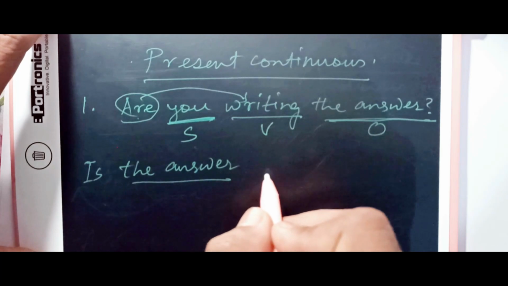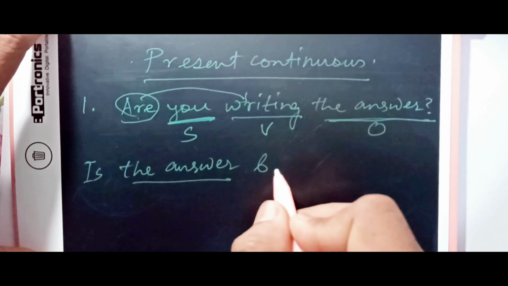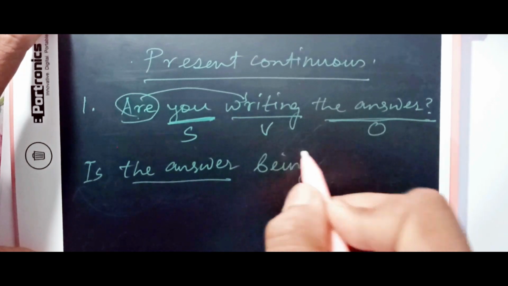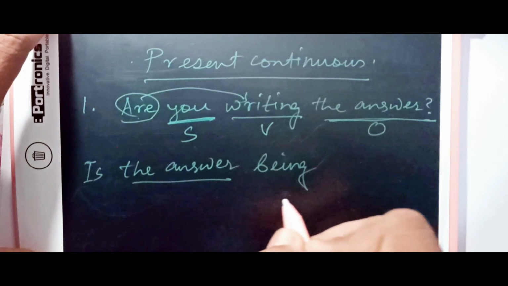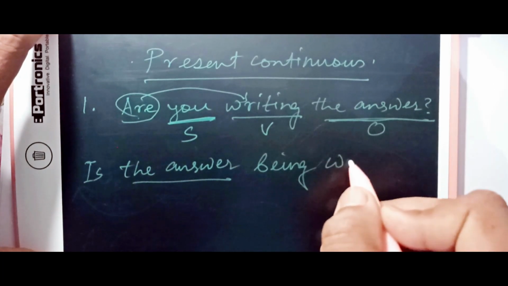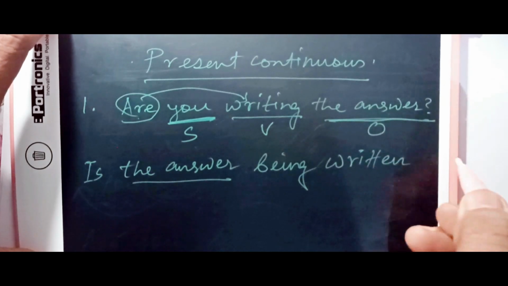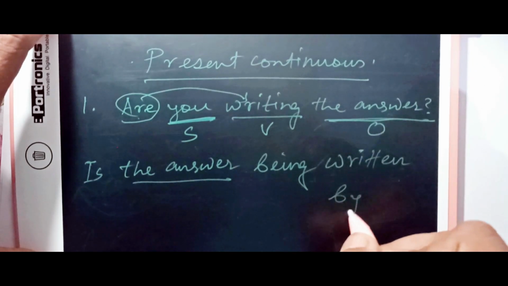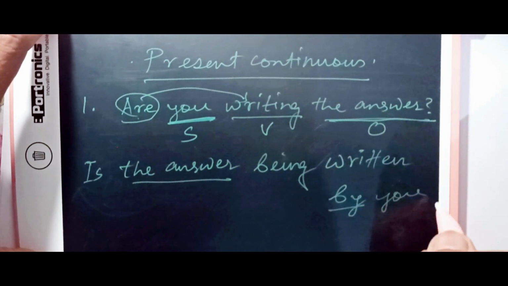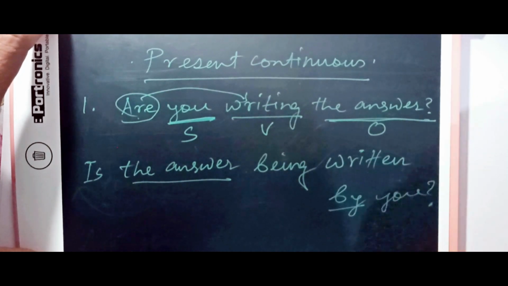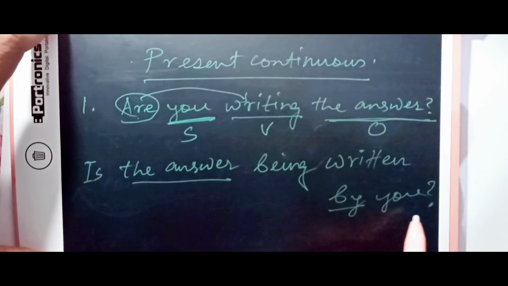So is the answer. Now for this ing form, we have to introduce this word being, a newly introduced auxiliary verb. So, is the answer being. Now our main verb will convert into past participle form by you. The preposition by ends with you. So this is our changed form: Is the answer being written by you?